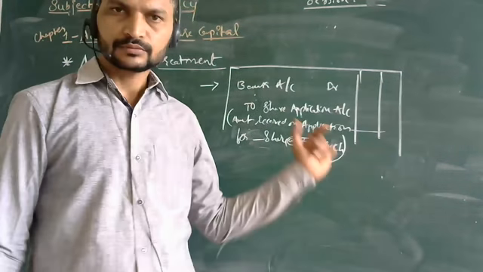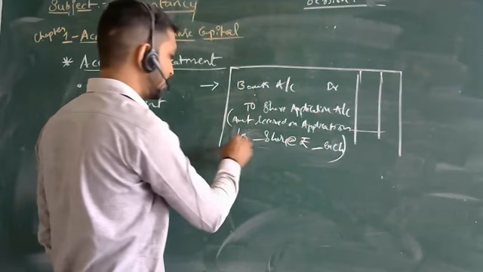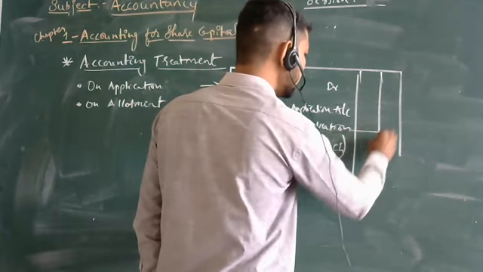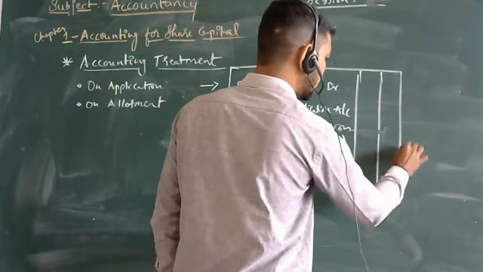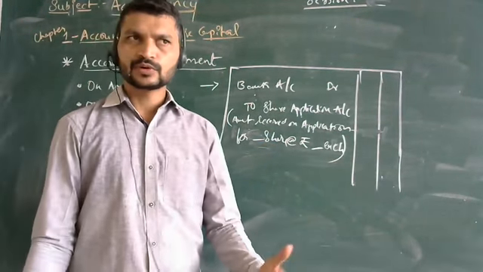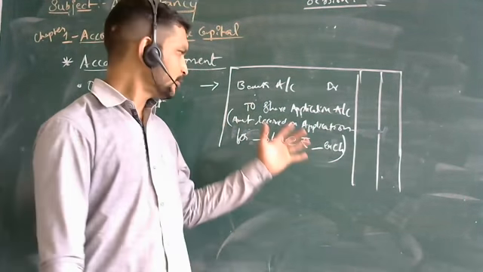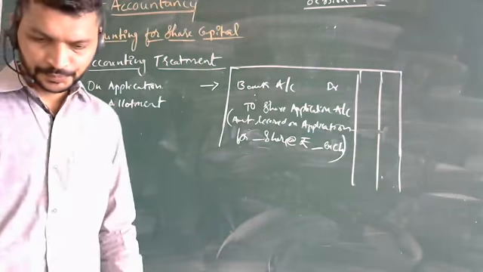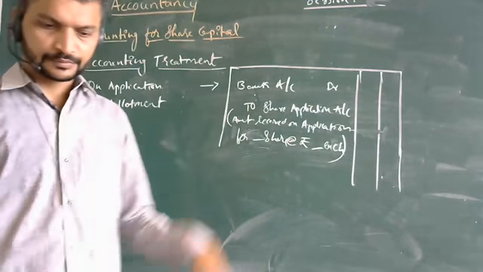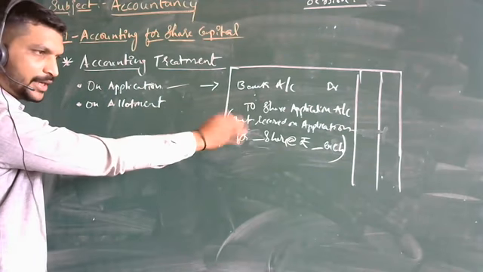Okay, from now onwards you need to take down these entries, whatever I mention here, in your books, so that we will not have a problem further. In the next 2 classes we will also have journal entry problems. Have you taken down this part? Yes, sir. Okay, so we got the journal entry on application.